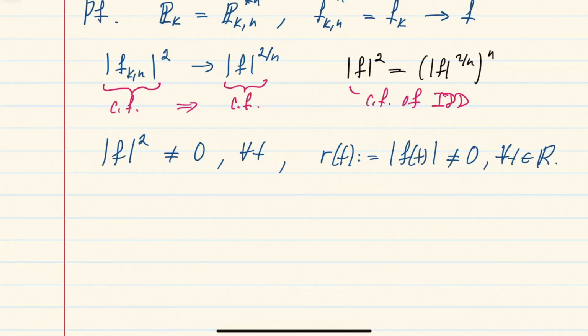Alright, so next let's look at this convergence of characteristic function fk to f. And now let's represent them in the polar coordinates in this canonical representation we discussed above.